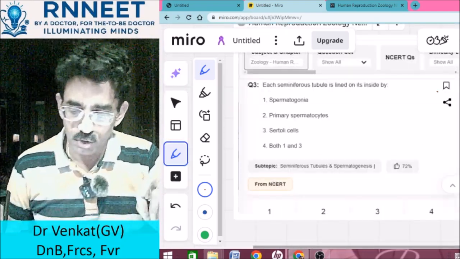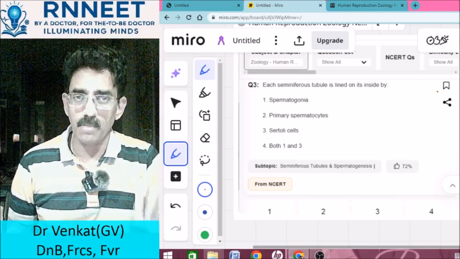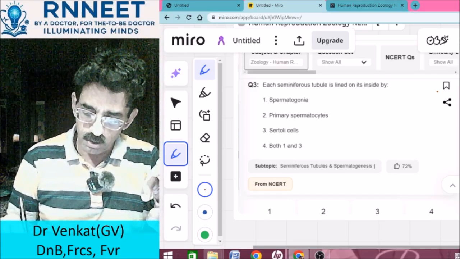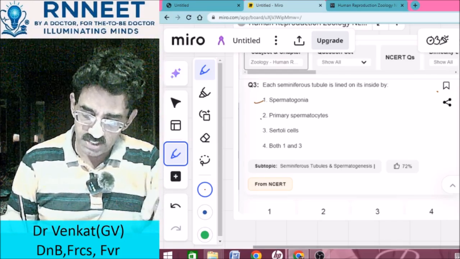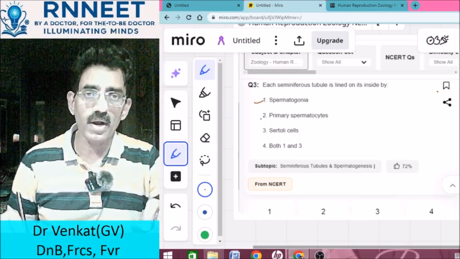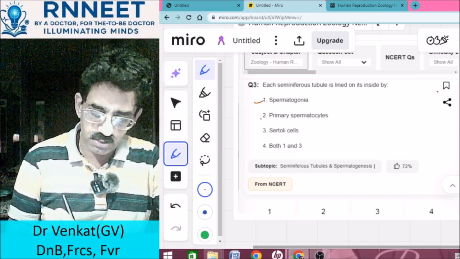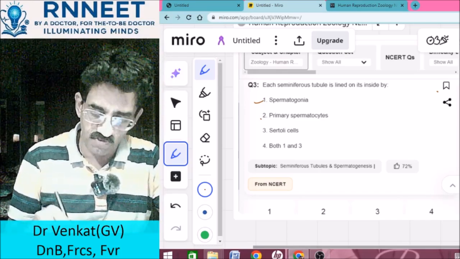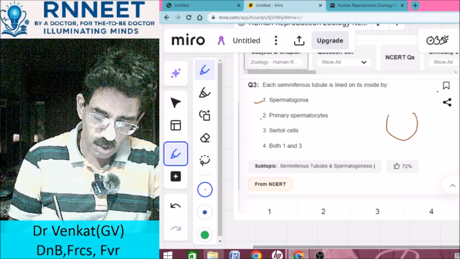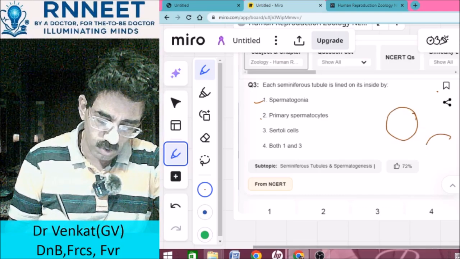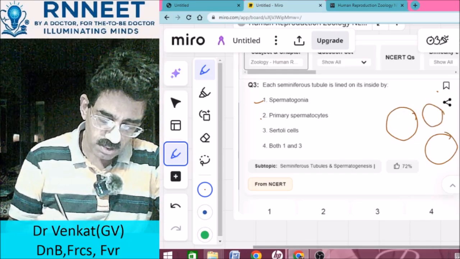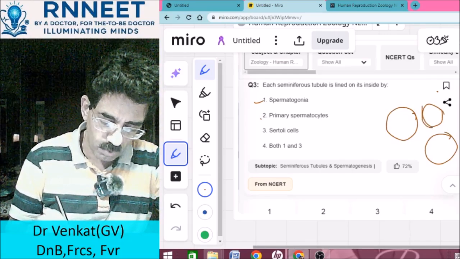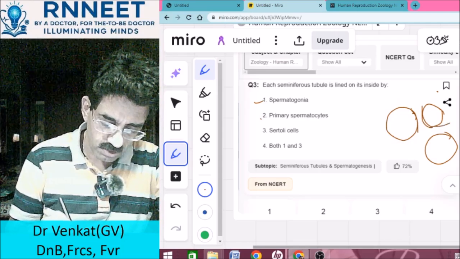Each seminiferous tubule is lined on the inside by the spermatogonia, the primary spermatocyte, the Sertoli cells, and both 1 and 3. You know that the spermatogonia structure, if I take into consideration, you have got multiple lobules, and there is an interstitial space that is actually present in between the lobules, right?